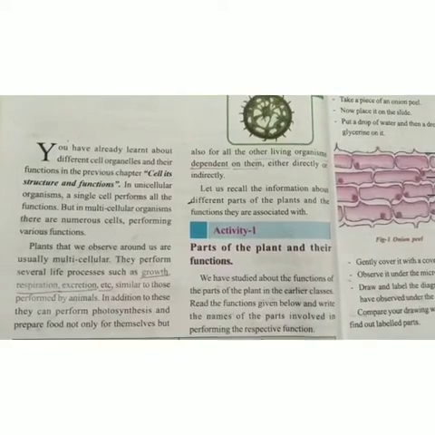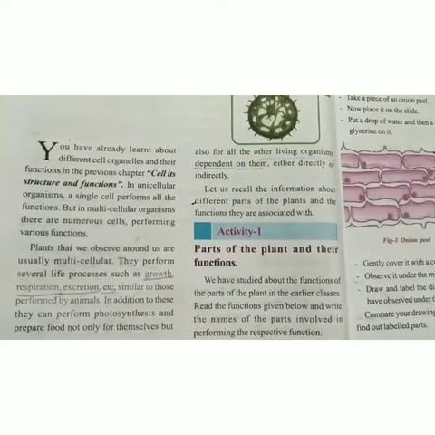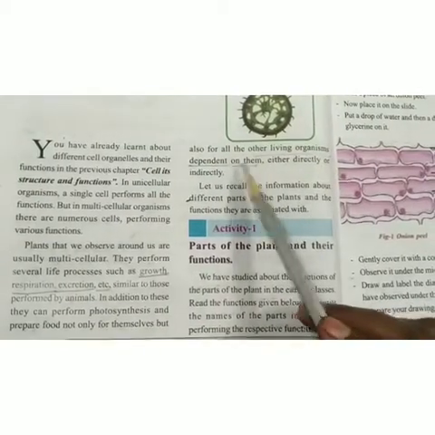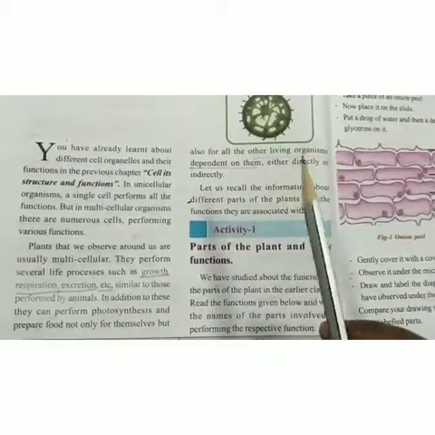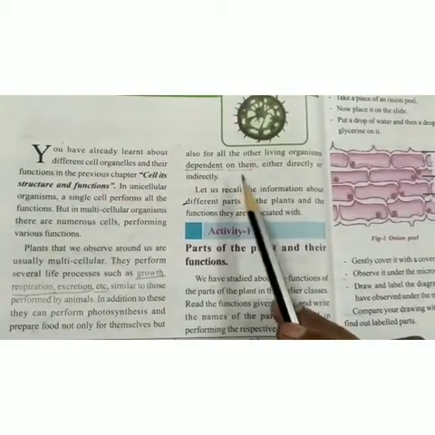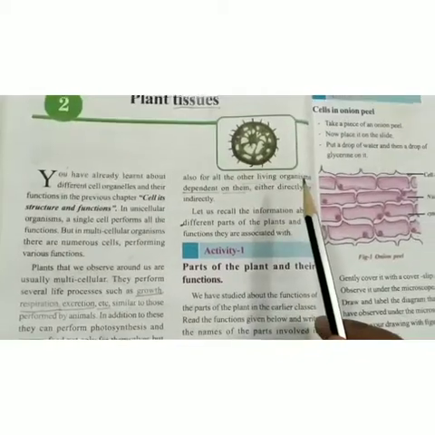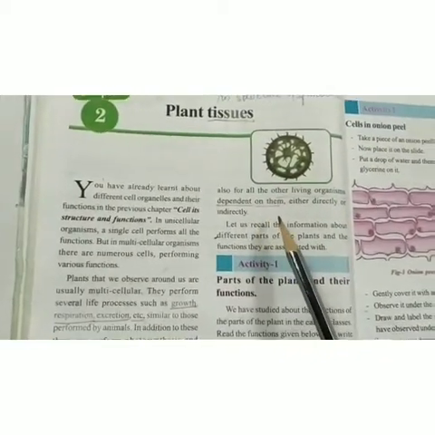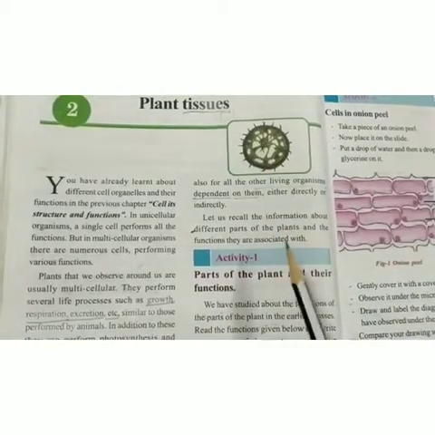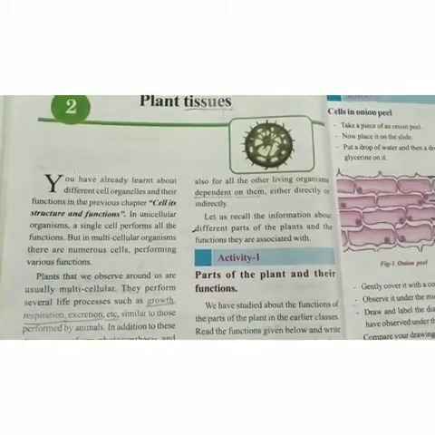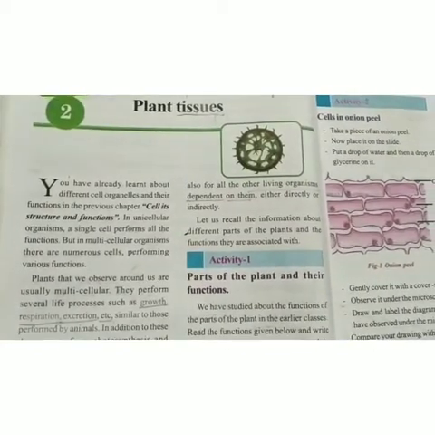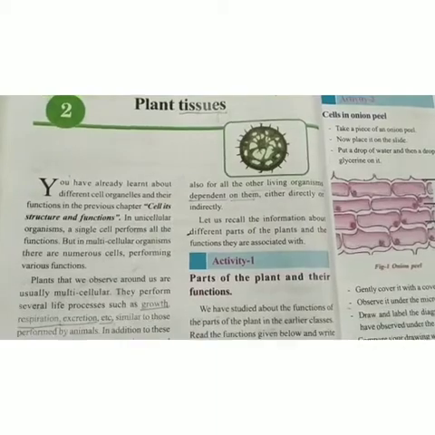So in addition to this, they can perform photosynthesis and prepare food not only for themselves but also for the other living organisms dependent on them. So plants perform photosynthesis and they prepare food not only for themselves but also for the other living organisms, either directly or indirectly. So let us recall the information about different parts of the plants and the functions they are associated with. So let us recall the different parts of the plants and their functions.